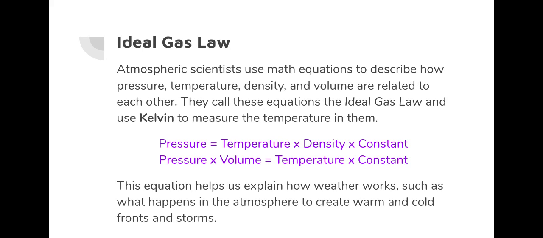The two ideal gas laws, which are related to one another, and we can manipulate to get back and forth from one another, is that air pressure will equal air temperature times density times a constant. And we'll talk more about that constant later this semester. And we know that pressure times volume will equal temperature times a constant. This equation will help us explain how weather works, such as what happens in the atmosphere to create warm and cold fronts and storms.